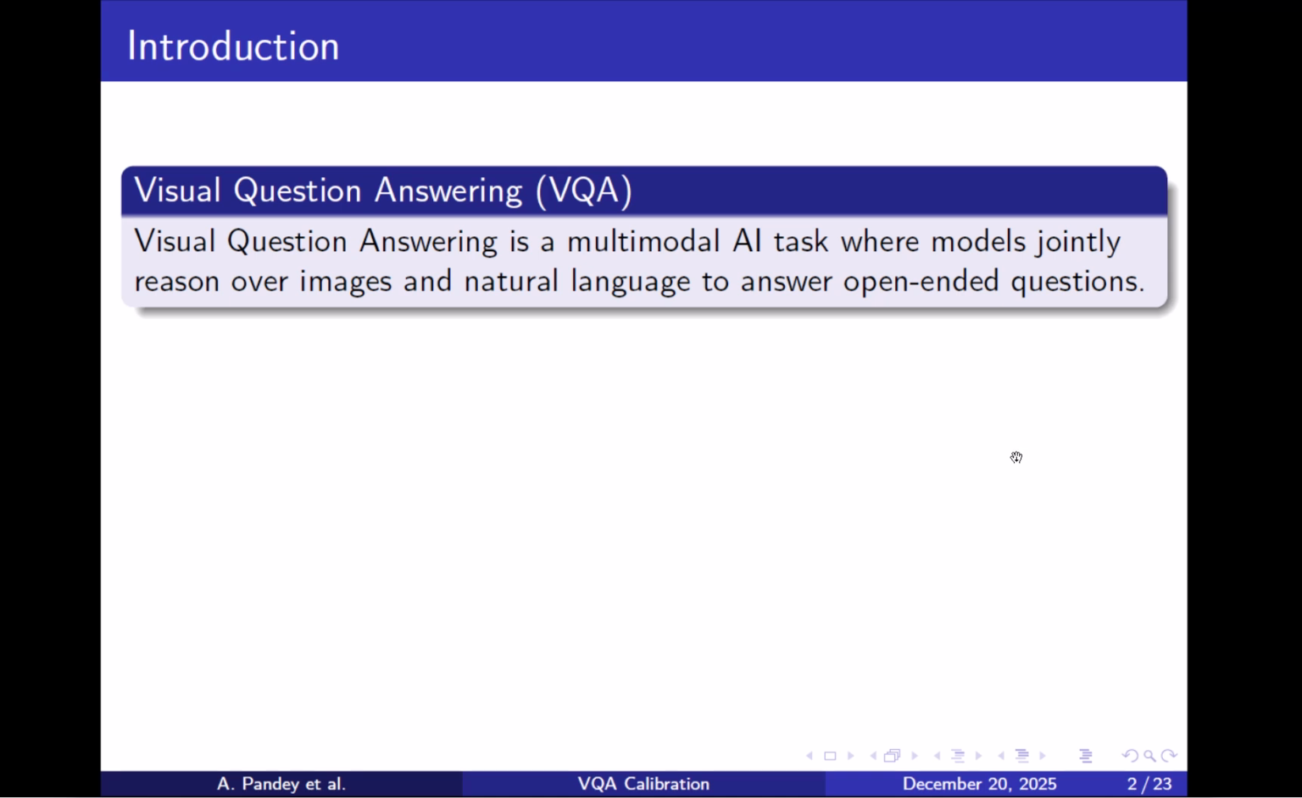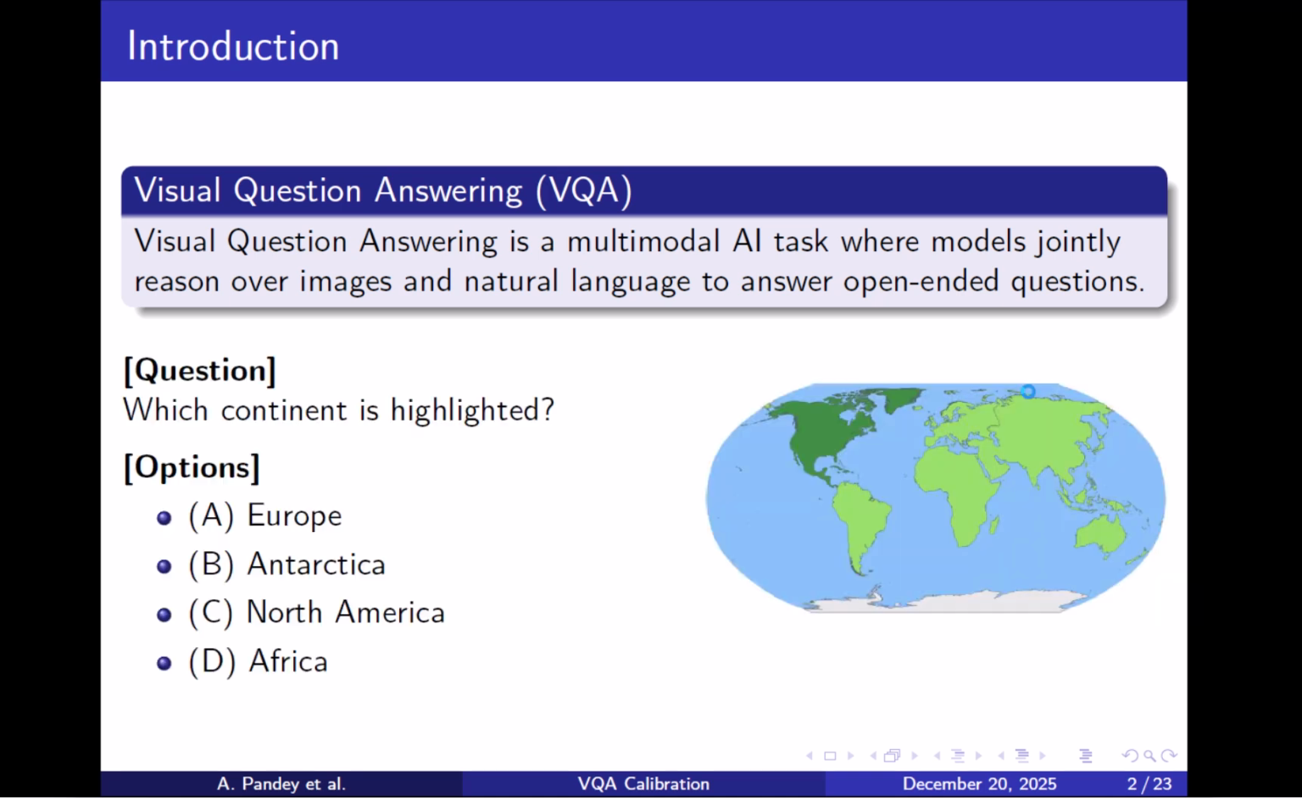Visual question answering is a multimodal problem where a model is given an image along with a natural language question and is prompted to produce an answer. What makes VQA particularly challenging is that the model must jointly combine visual perception, language understanding, and reasoning all within a single system. Because of this complexity, VQA has become a standard benchmark for evaluating visual language models and is increasingly used in real-world applications. Let us look at a concrete example.